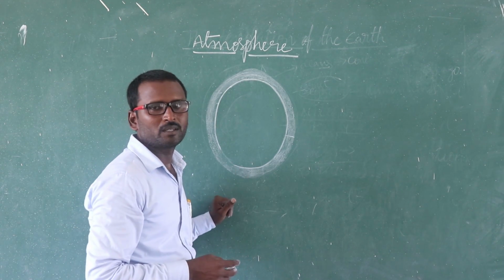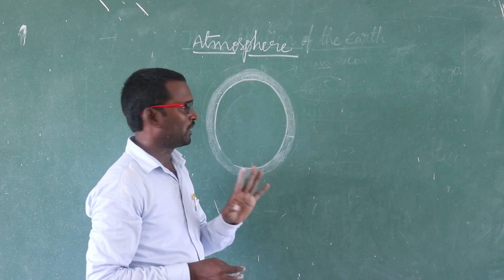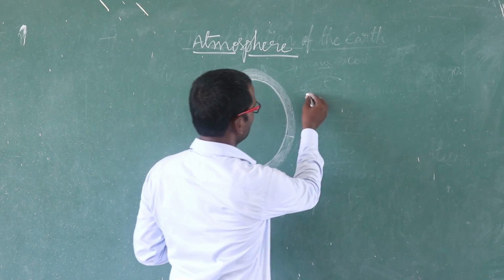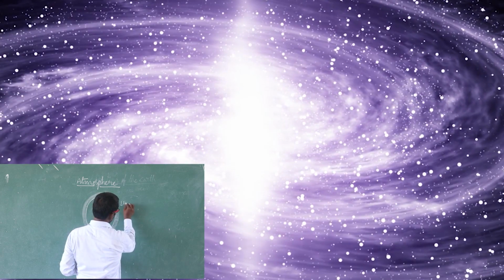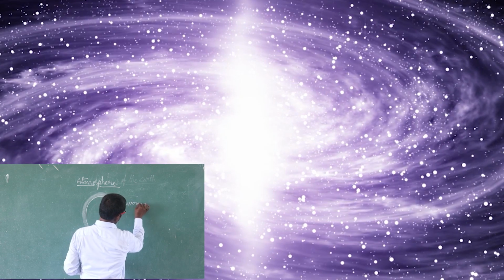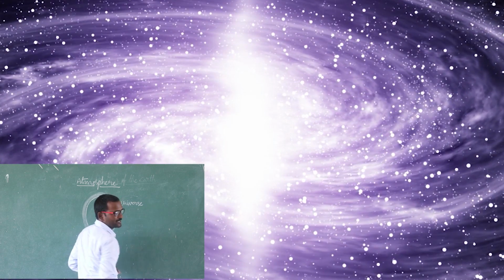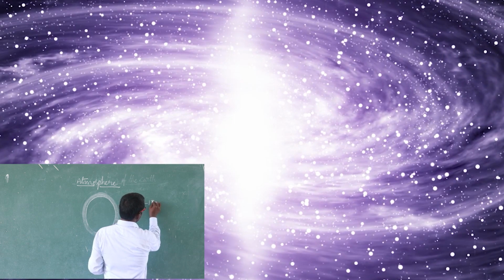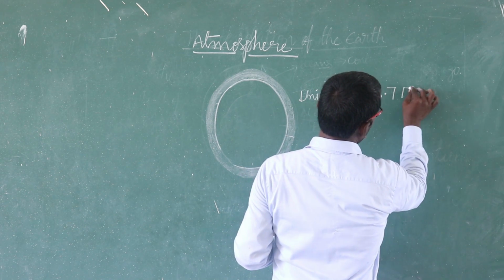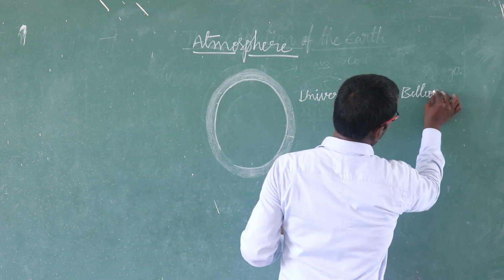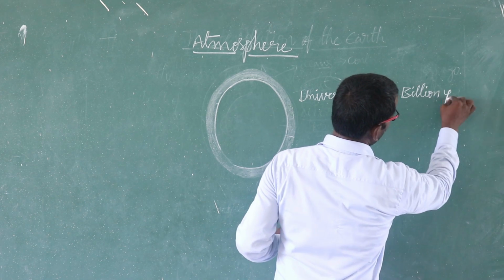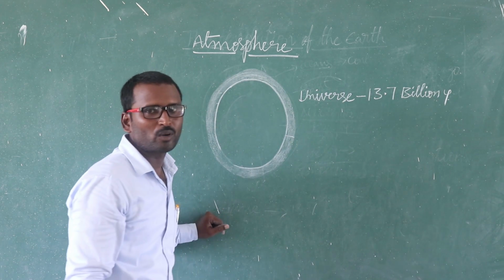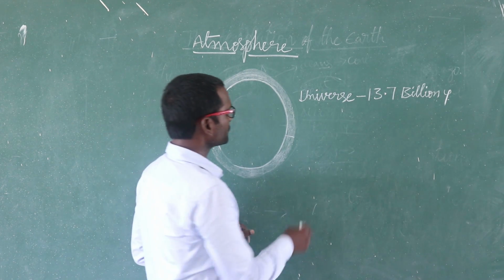Students, I would like to repeat three important points to you. The first one is the universe itself started 13.7 billion years ago.